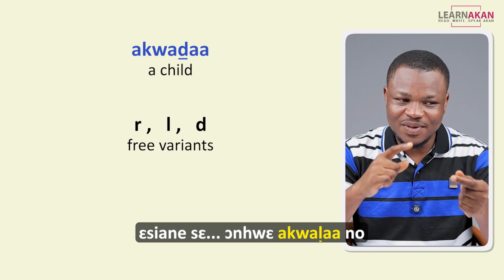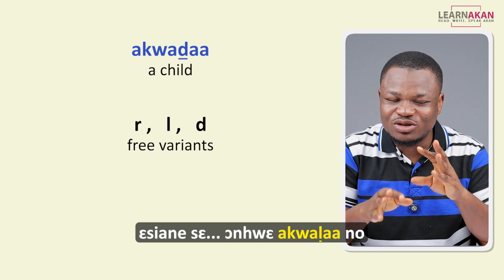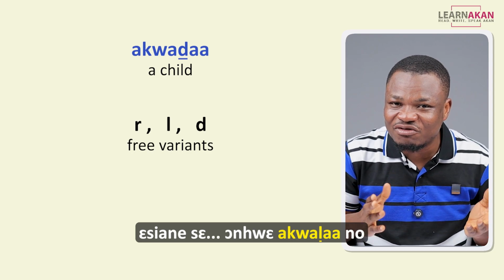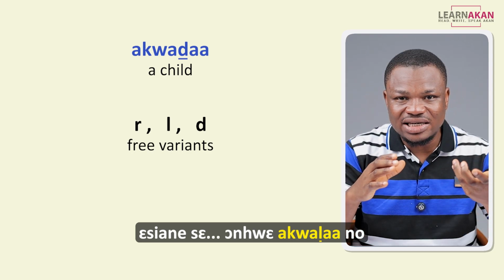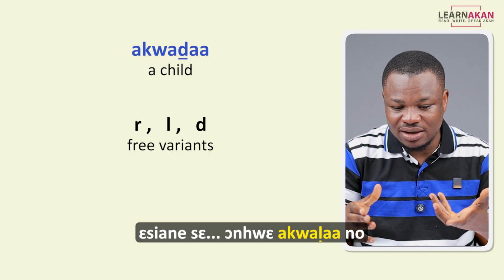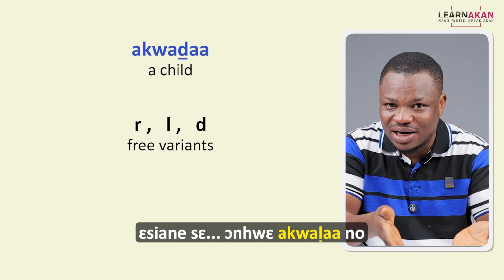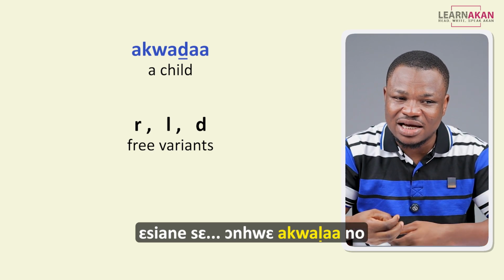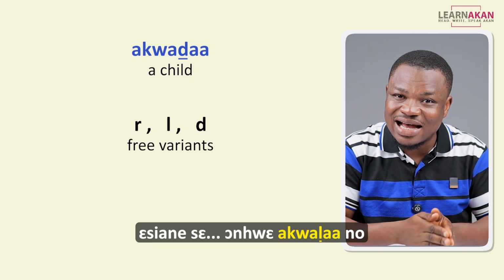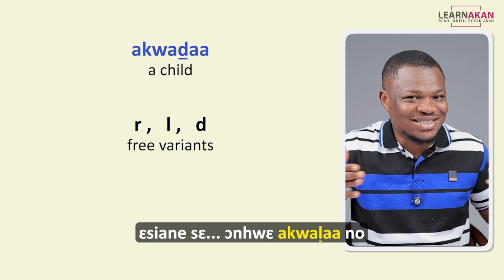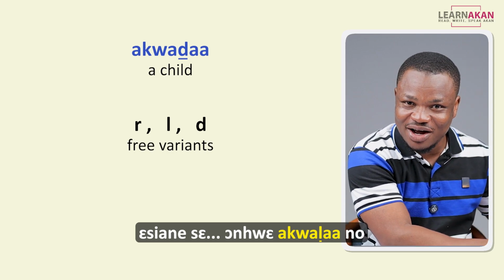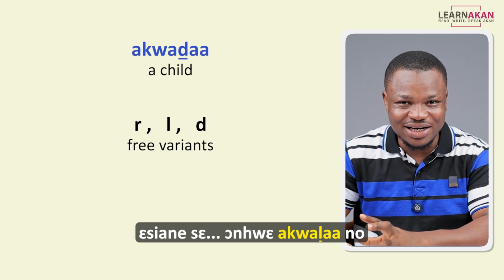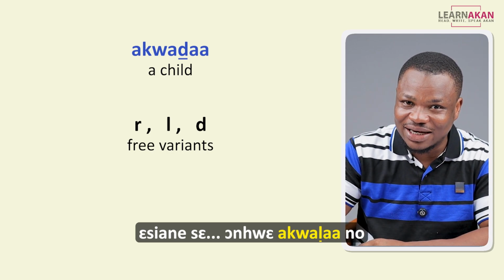So in Twi, l and d tend to be free variants in certain environments. So switching d for l will not lead to a change in meaning like she does with akwada here. So the word is actually akwada, but she says this as akwala, and it doesn't change the meaning of the word.